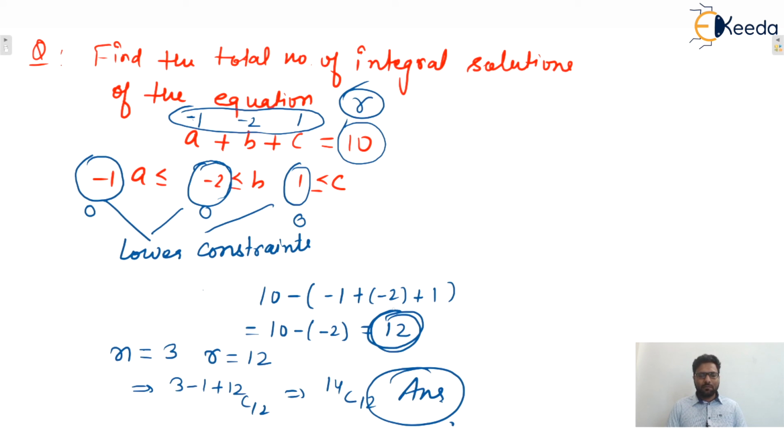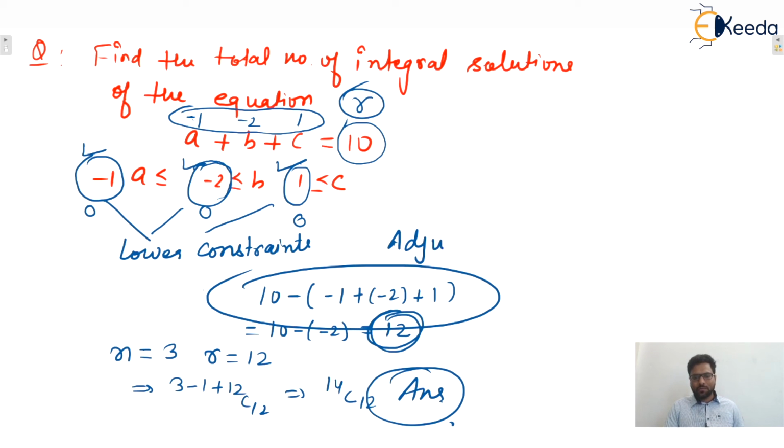Now you only tell me, can we write: problems having lower constraints can be solved by using the formula n minus 1 plus r C r, but some adjustment is required, and this is the adjustment. So write down one note.